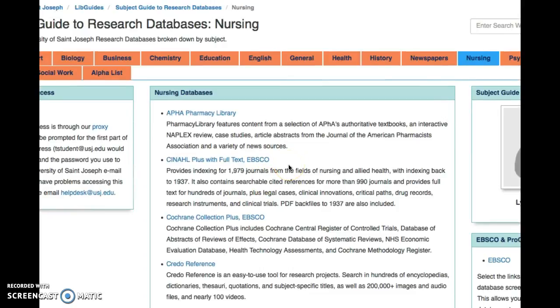This is one of the main reasons that when you do something in APA format, you don't use the EBSCOhost or the online, if I look this up and I find an article, you don't use this as your URL.